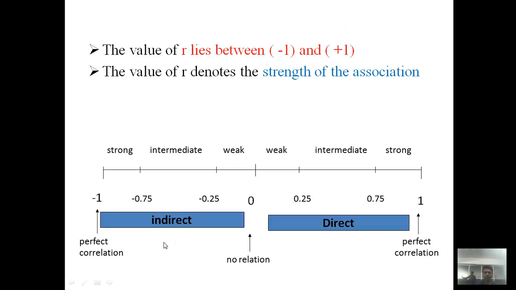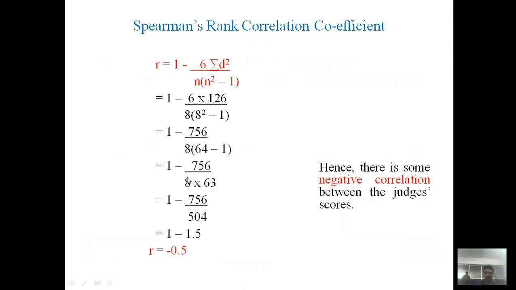When r is minus 0.5, it lies in the interval minus 0.25 to minus 0.75, on the left-hand side of 0, so there is some negative correlation. Precisely, there is an intermediate negative correlation. Hence we conclude that there is some negative correlation between the scores given by the two judges.